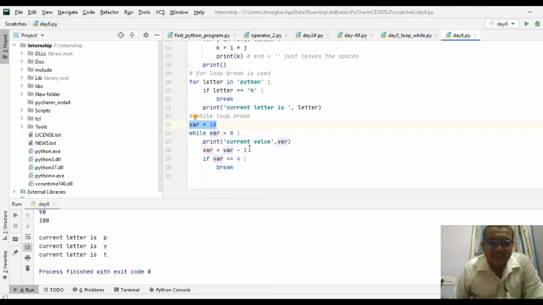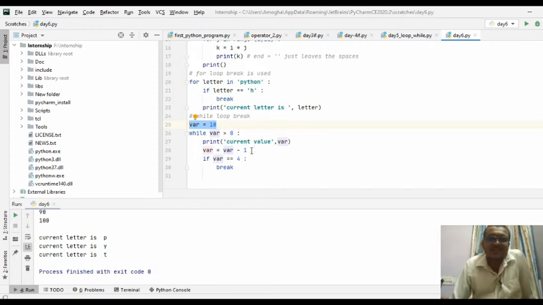Afterwards it becomes 8. 8 is not equal to 4, and 8 is greater than 0, so 8 is printed. Again 8 minus 1 is 7. 7 is not equal to 4, and 7 is greater than 0, so 7 is printed.